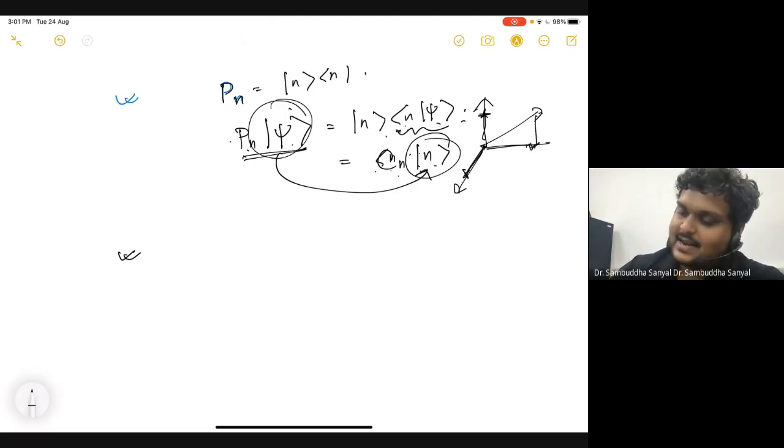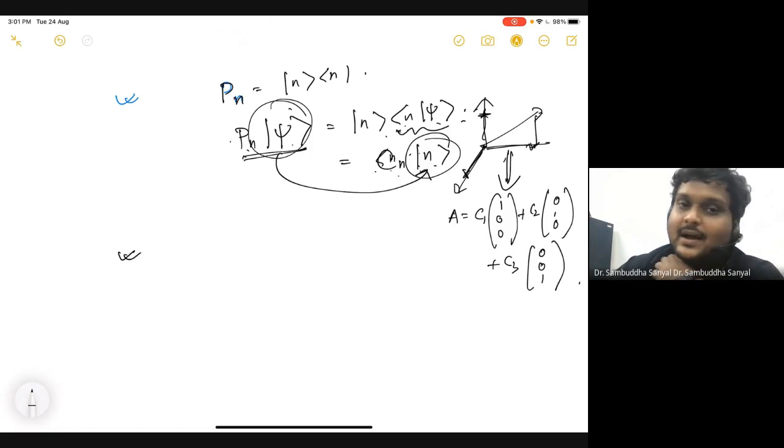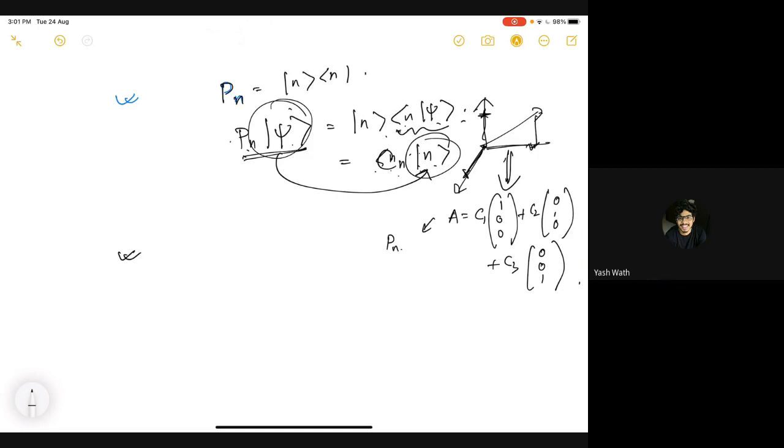Because any arbitrary vector in this space can be written as a linear combination of 1 0 0, 0 1 0 plus 0 0 1, right? So I will come in a moment to how to construct this projection operator, but let's say there is some projection operator. The projection operator can be constructed by using something called the outer product or Kronecker product. Are you familiar with the idea of Kronecker product or tensor product? No? Okay, so I will come to that.